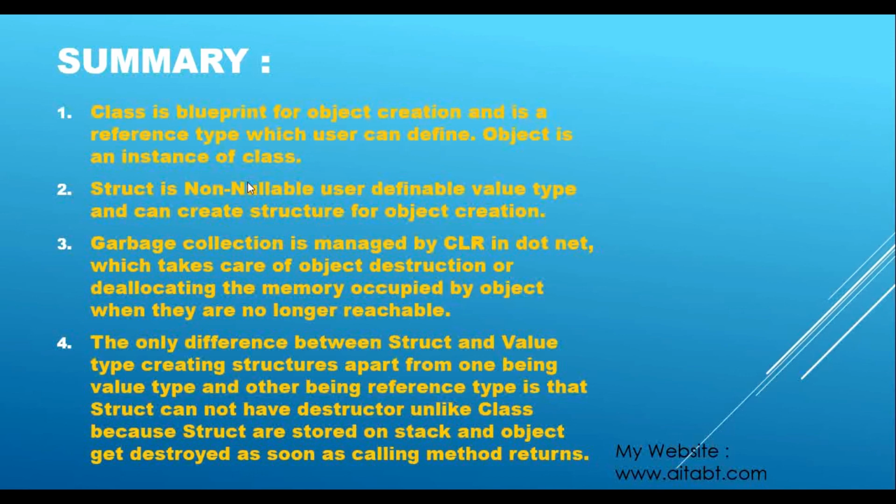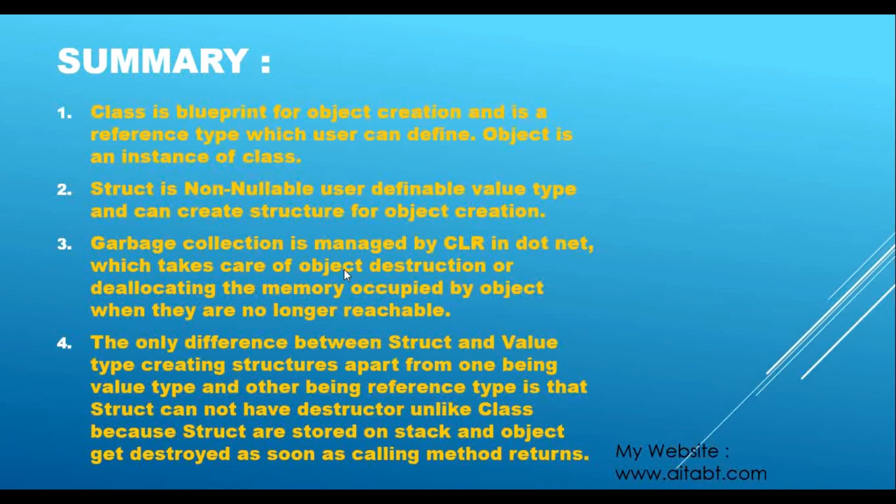Garbage collection is managed by the CLR in .NET, which takes care of object destruction or deallocating the memory occupied by the object when they are no longer reachable. That also we have seen when we learned about garbage collection. The only difference between struct and class creating structures, apart from one being value type and the other being reference type, is that struct can have a destructor, unlike class, because structs are stored on the stack and the object gets destroyed as soon as the calling method returns.